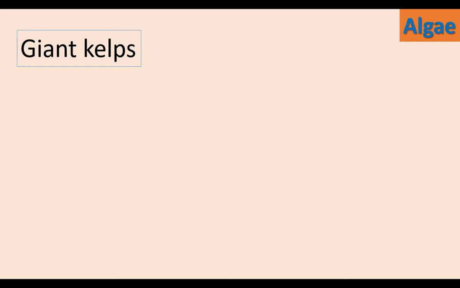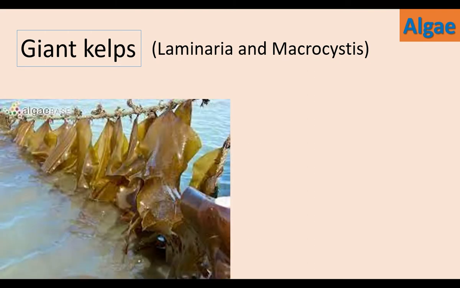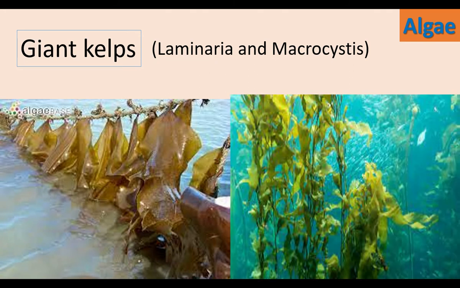Some algae are very big in size. They are called giant kelps. Laminaria and Macrocystis are examples for giant kelps. This kind of algae are marine algae. This is Laminaria and this is Macrocystis. Giant kelps reach the height of more than 100 feet.